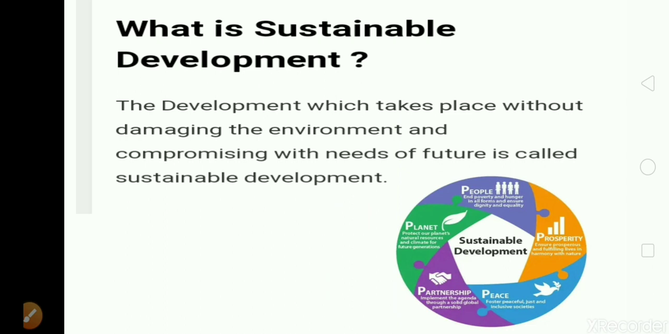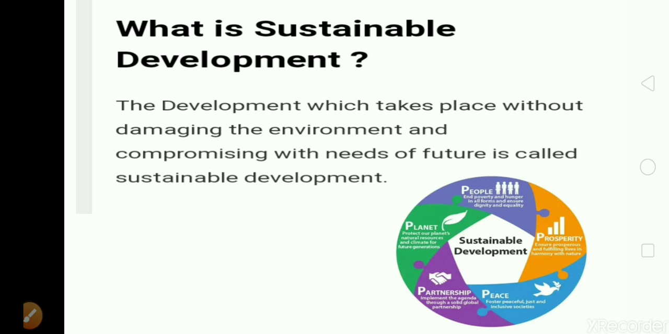What is sustainable development? Before understanding the meaning of this term, let me clear the meaning of development. Development means progress. Everyone needs development. Each and every human being needs development. But that development should be in such a way that it should not harm the environment, it should not damage it.